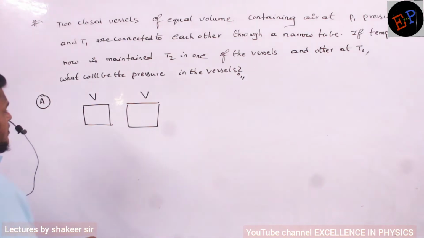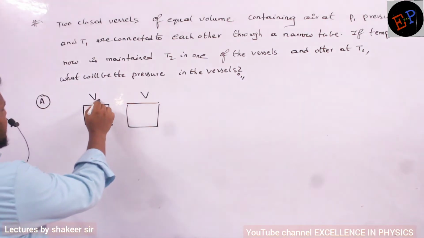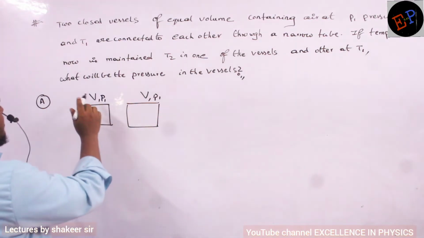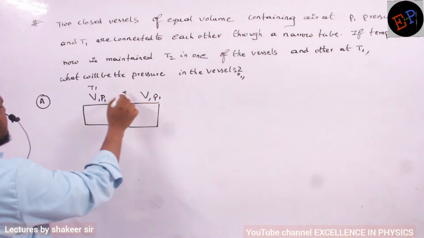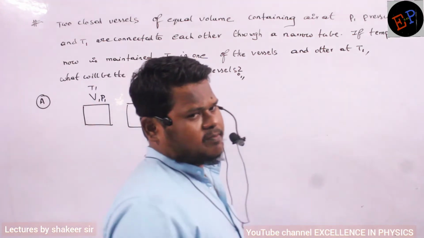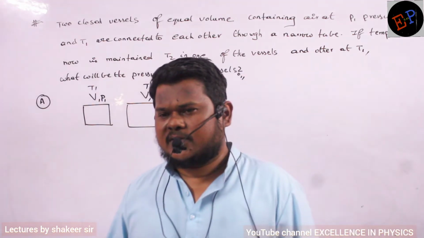Then what about pressure? Here pressure is P1 and here also pressure is P1. Pressures are also the same, and the temperatures are also the same. Pressure is the same, volume is the same, temperature is also the same. Everything is the same.